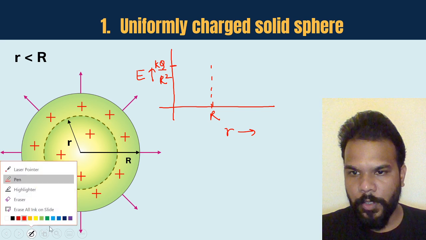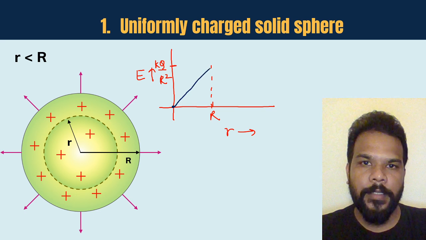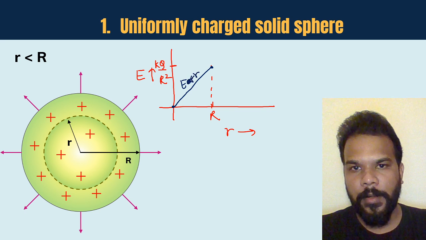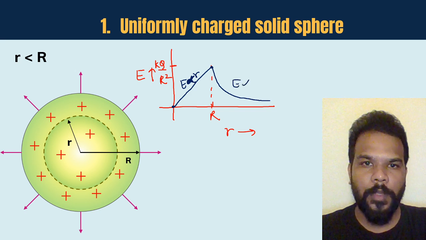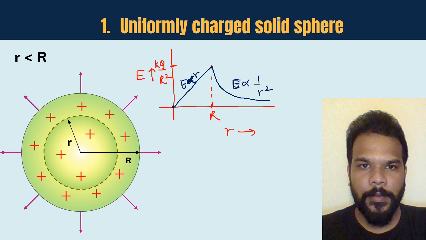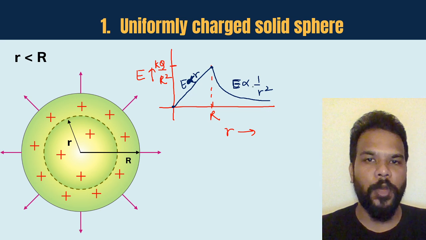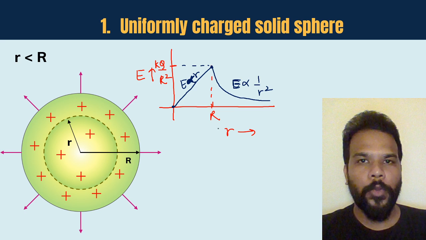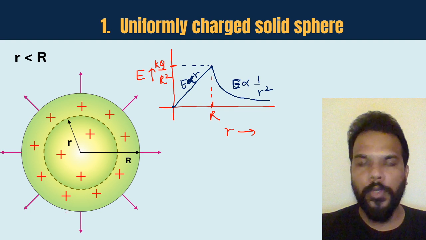So if I start from the center of the sphere till the surface, the electric field is going to be proportional to r. And after that it's going to become inversely proportional to r square. That's what we know. Okay, this is where it is kQr by R cube, this is where it is kQ by small r square, and this is where it becomes maximum, kQ by R square. Okay guys, so this is basically the expressions of electric field due to a uniformly charged solid sphere.